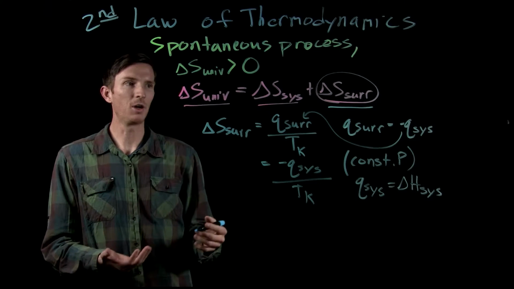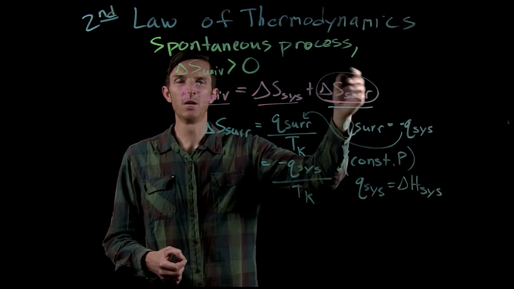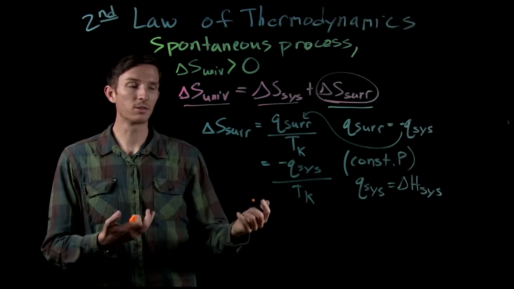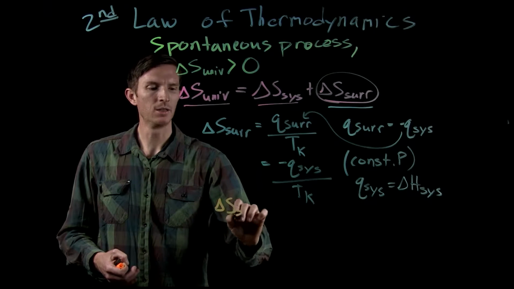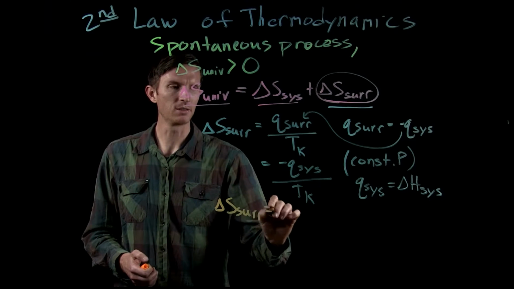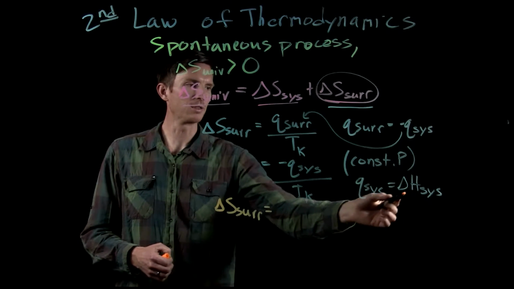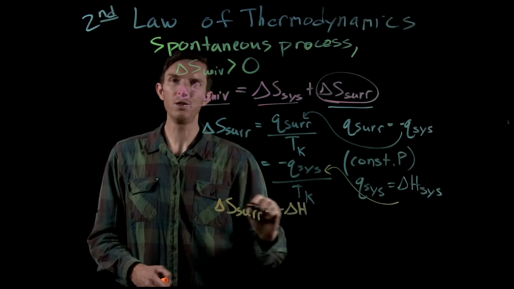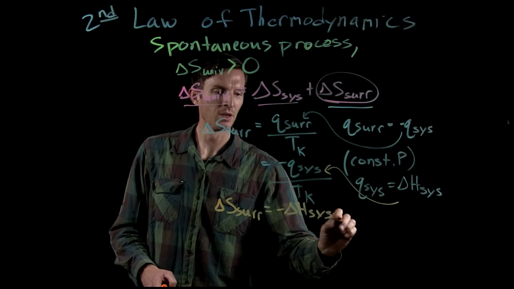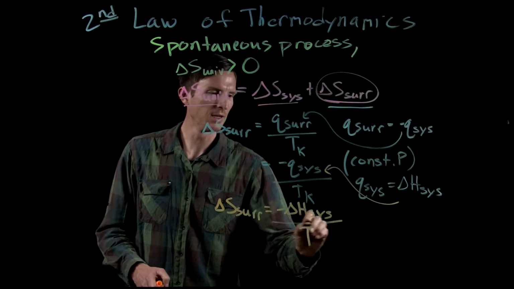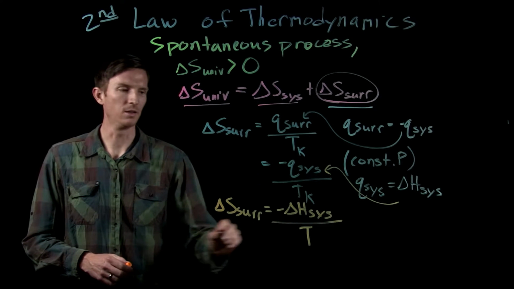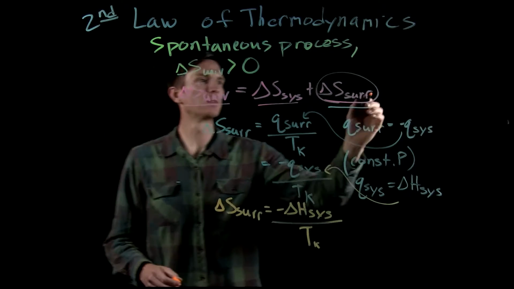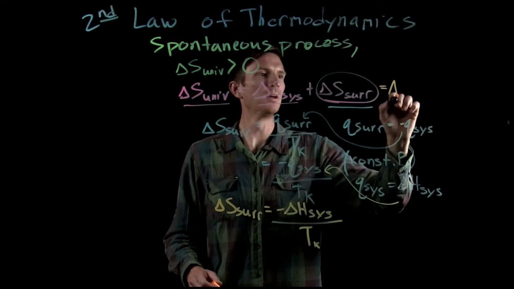And so now we've gone from the total entropy change of the surroundings to something that describes just our system. So now we can say the change in entropy of our surroundings is equal to the negative of the change in enthalpy of our system divided by the temperature that it's sitting at in Kelvin.